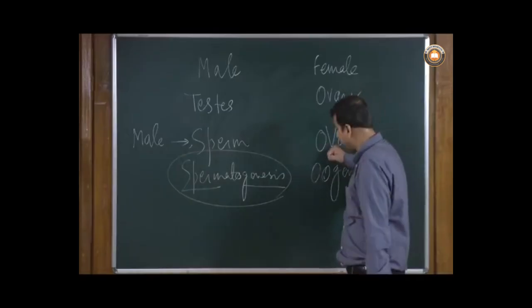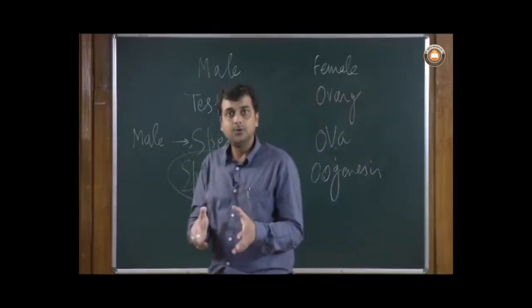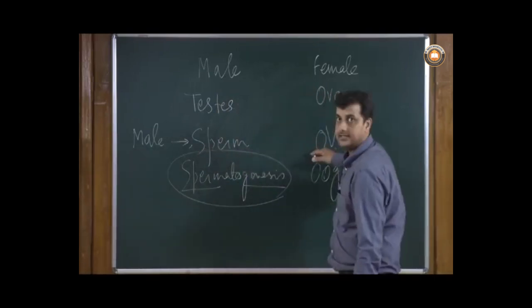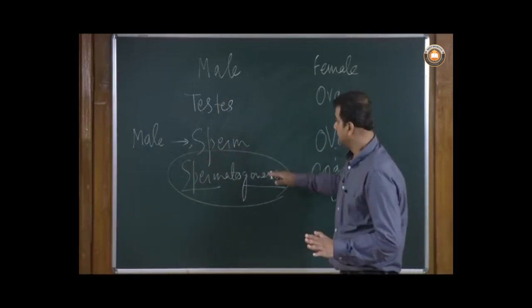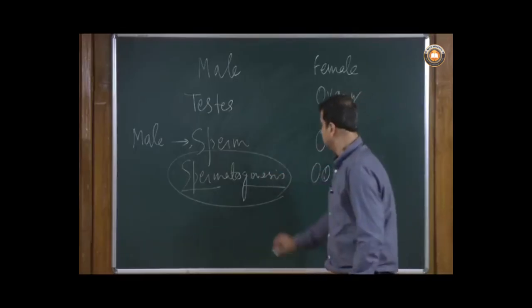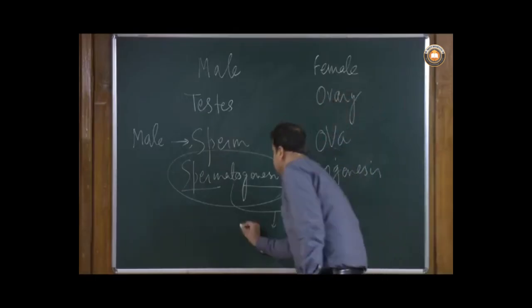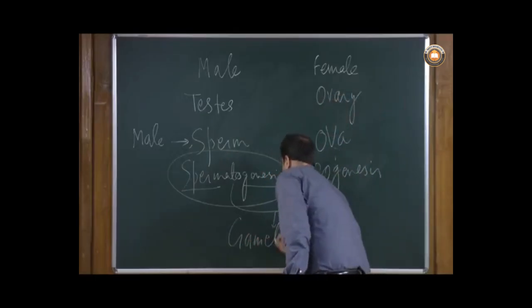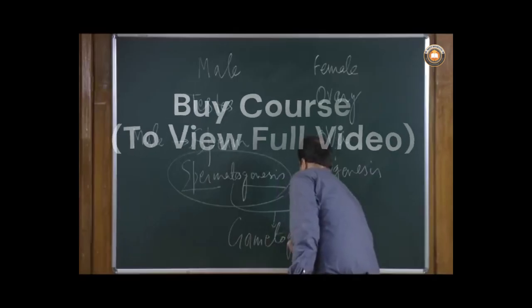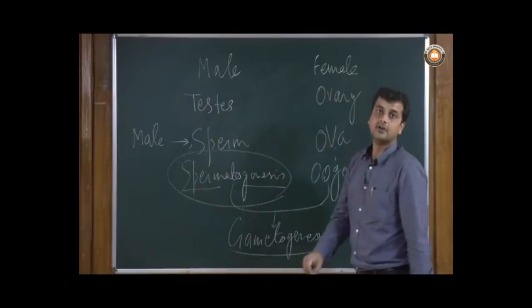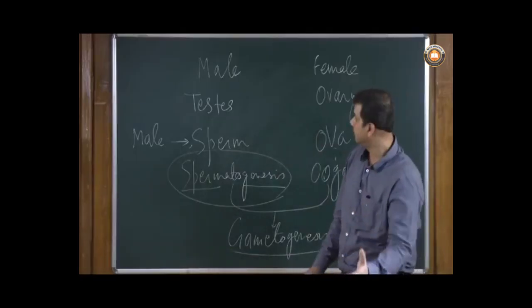So we have these two distinct gametes, one from the male side and one from the female side. These two gametes are formed by these two processes, and collectively, since these are gametes, these two processes are called gametogenesis. Gametogenesis is the process of formation of gametes. So, male gamete we call sperm.